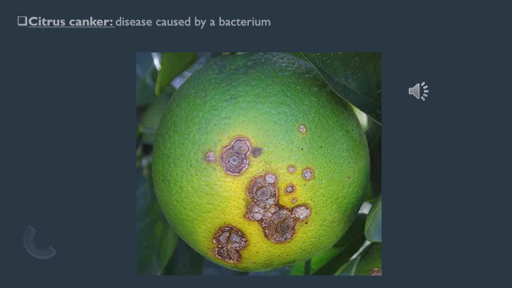The lesions, that is open wounds, appear on the leaves as well, and also on the branches and fruits of plants like lemon and orange. Citrus canker is specially caused for citrus fruits. The bacteria enter through a plant's stomata or through wounds on the leaves or other green parts. So this is how it causes disease to the plant.